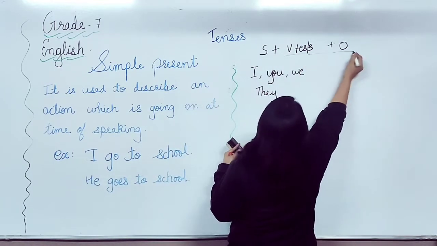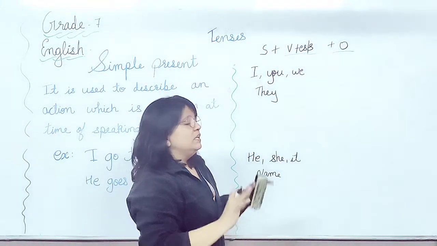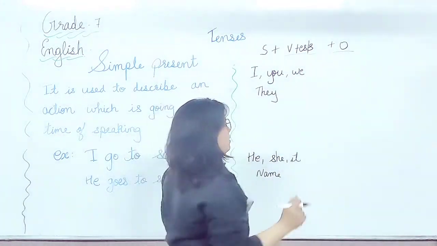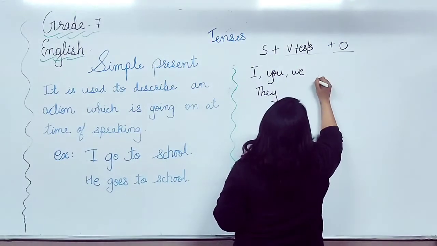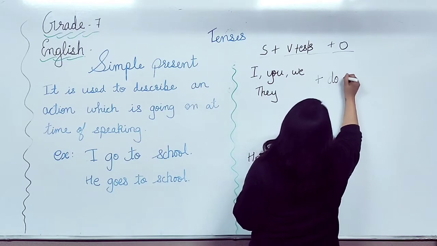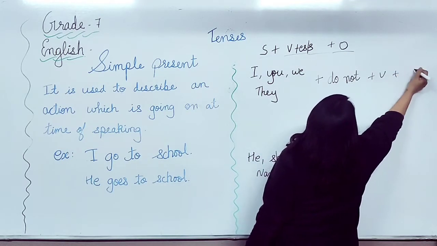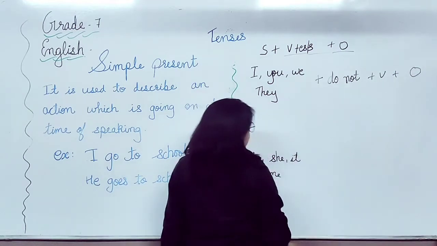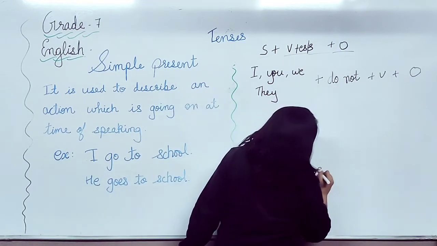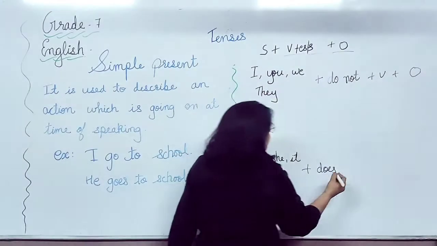Now what it becomes when there is not third person singular and we are making a negative sentence, so we will add do not plus verb plus object. And when there is third person singular, we will add does not